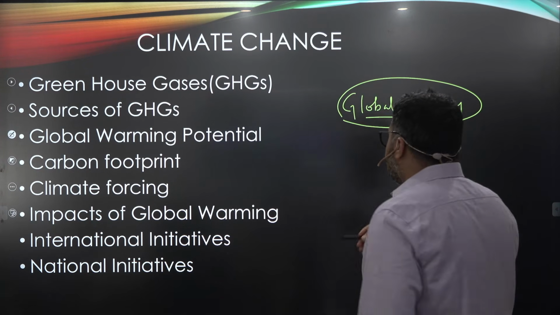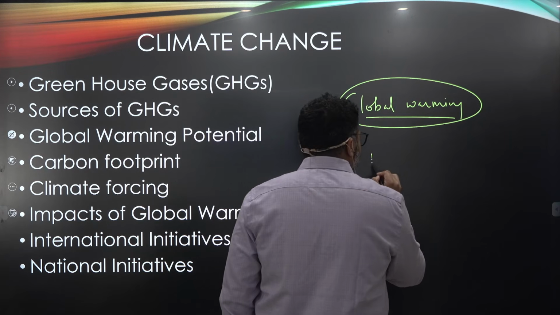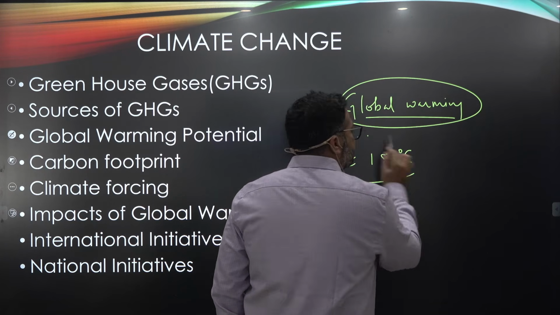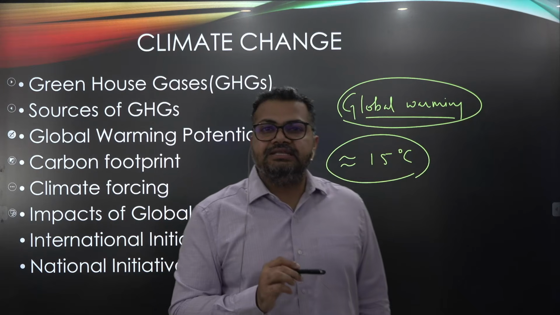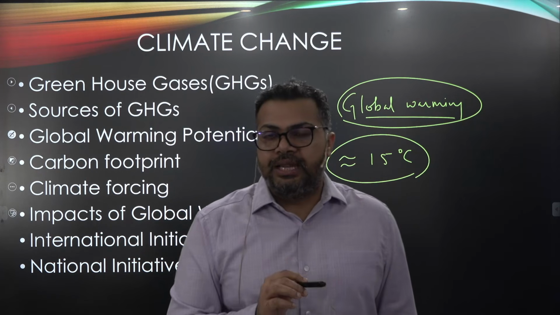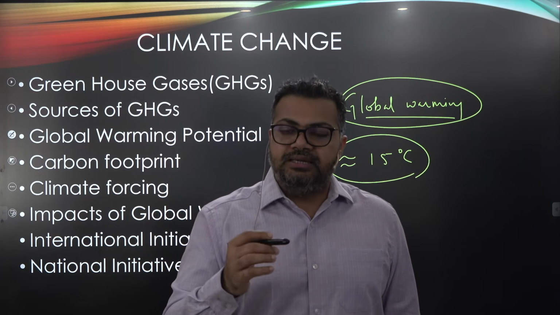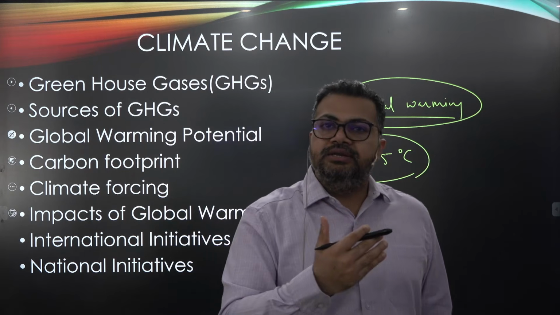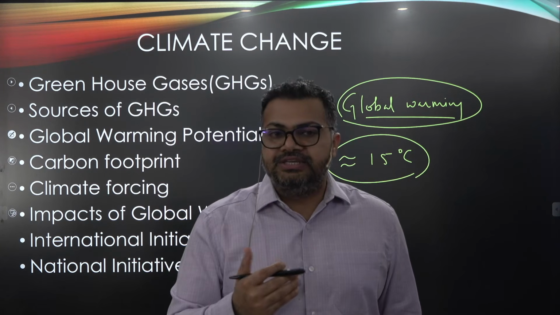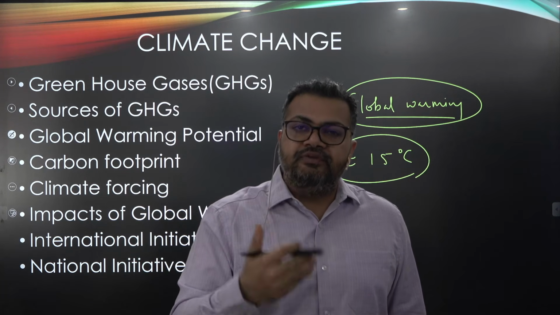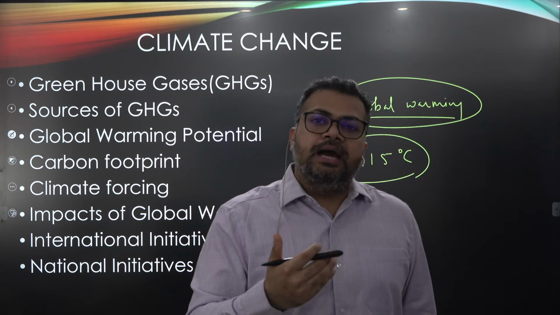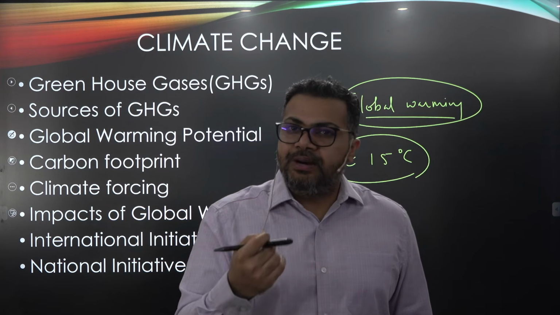If you look at the average temperature of earth, it is close to 15 degrees Celsius. 15 degrees Celsius is considered the average temperature of planet Earth. And if you compare this temperature over the past 100 or 200 years of industrialization, we are witnessing that the average temperature has been increasing. And in the past, it was increasing by a very minute